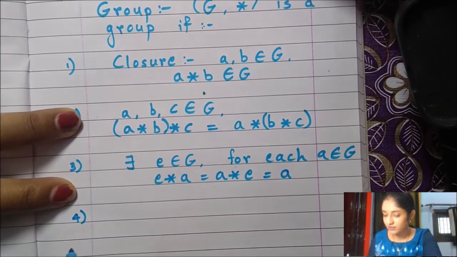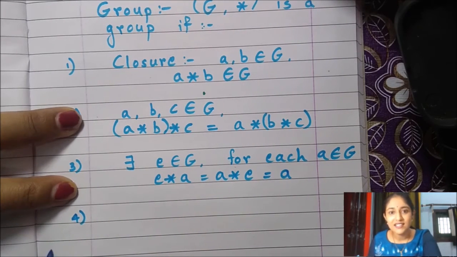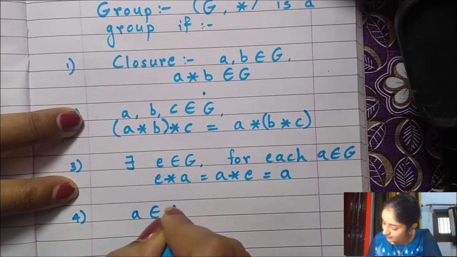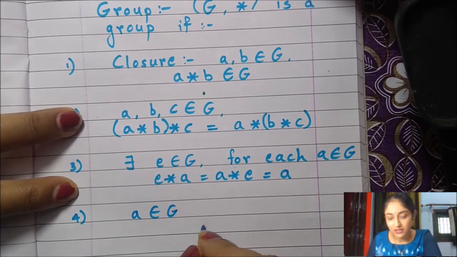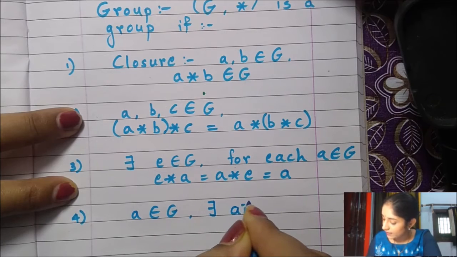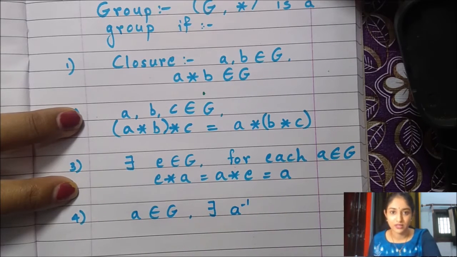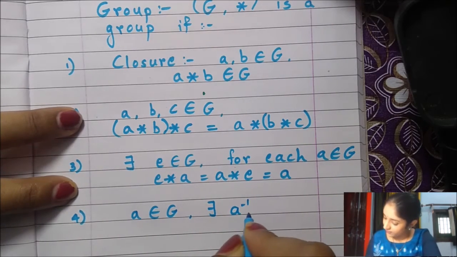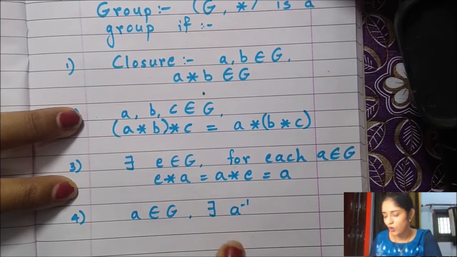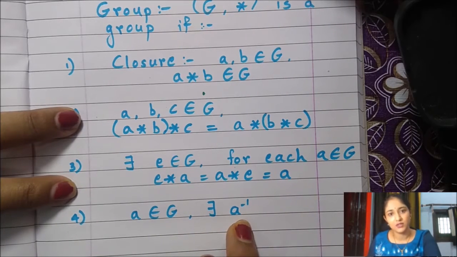And the fourth one, yes, you have guessed right, it is existence of inverse element for each element in G. So every element A in G should have an inverse. We denote this inverse by A to the power minus 1. In general, whenever we define operation as multiplication, we write the inverses or opposites as A inverse only.